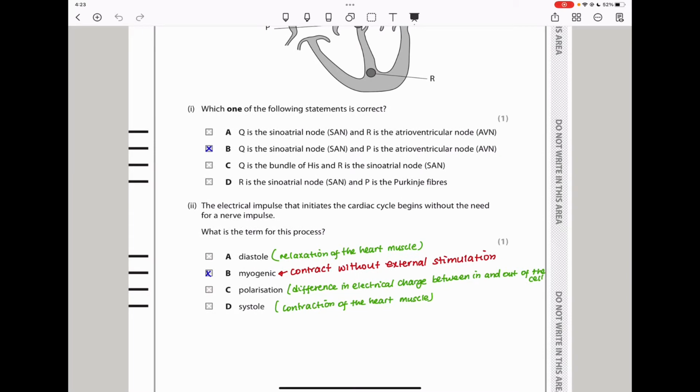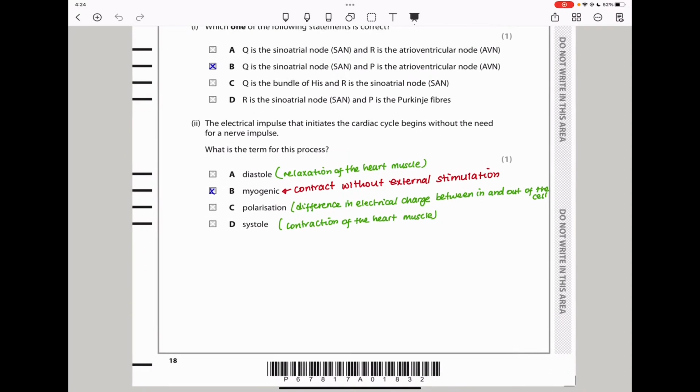The next question says, the electrical impulse that initiates the cardiac cycle begins without the need for a nerve impulse. What is the term for this process? The process when the cardiac muscle works without external stimulation is called a myogenic process, so the suitable answer should be B. It's a myogenic process.